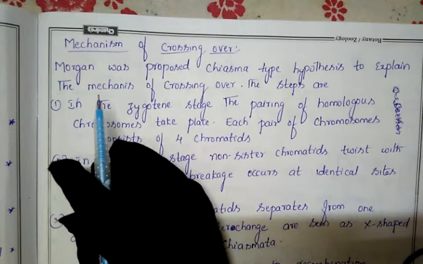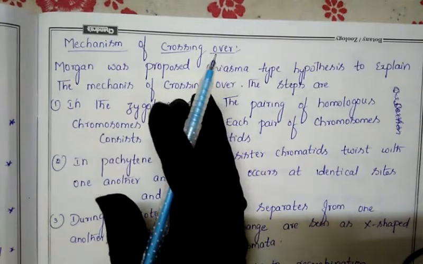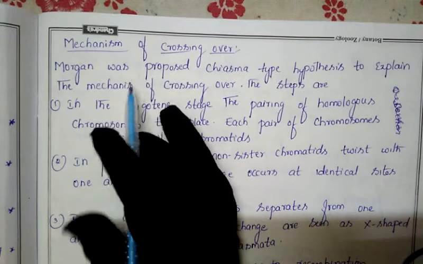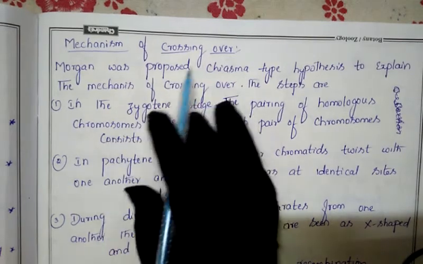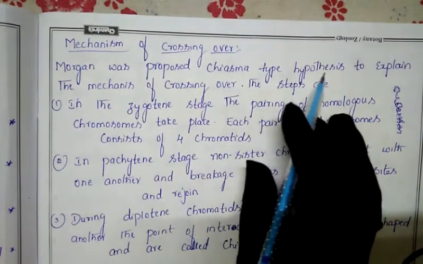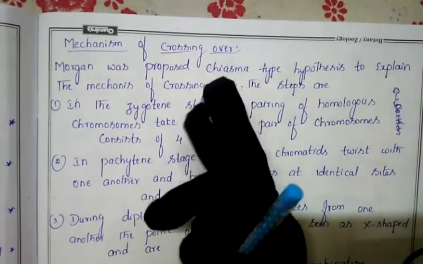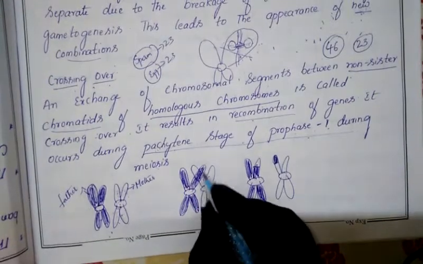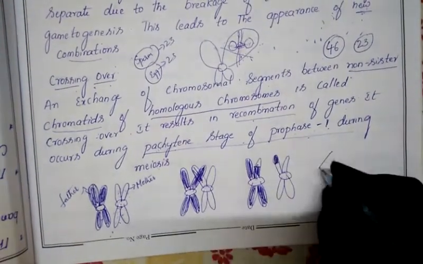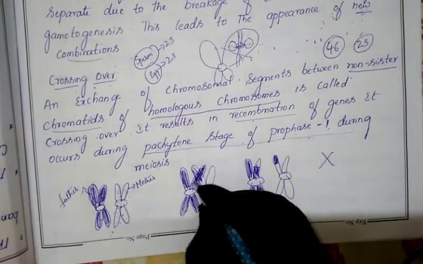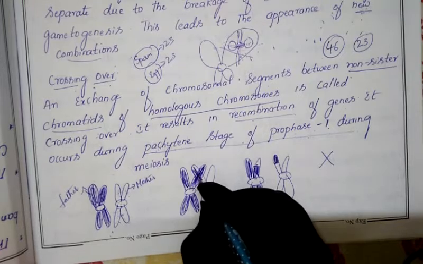When there is a chance of getting recombination due to crossing over, due to the exchange of chromatids, these characters may appear. So Morgan proposed the chiasma type hypothesis. Chiasmata is where the crossing over takes place and the exchange happens; it appears in the form of an X shape. This X shape is called chiasmata.